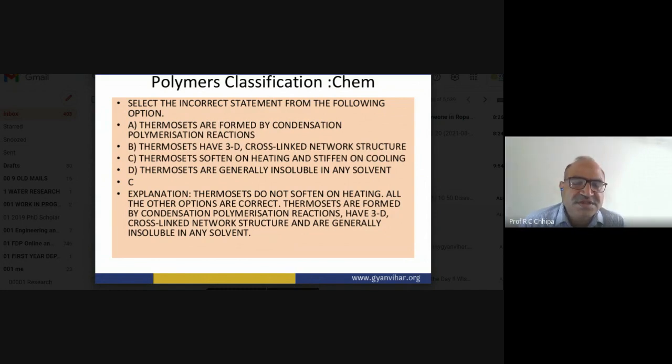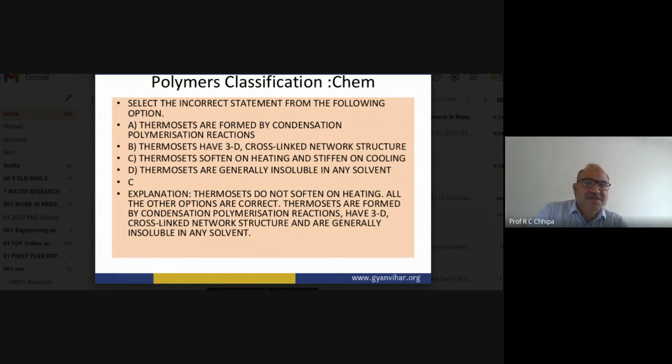So here the answer is C. Thermosets do not soften on heating. All the other options are correct. Thermosets are formed by condensation polymerization reaction, have a 3D cross-linked structure, and are generally insoluble in any of the solvents. Whatever the 3D concept, one, two, three dimensional. So the statement that thermosets soften on heating and stiffen on cooling is the incorrect one, and that is the answer.